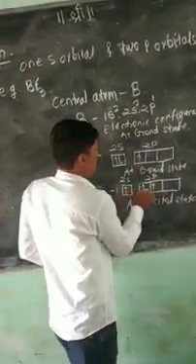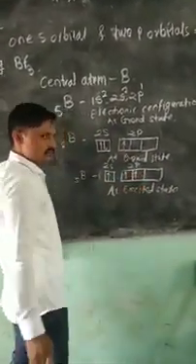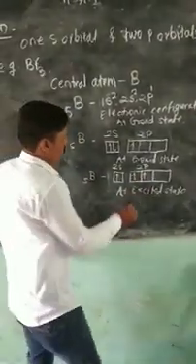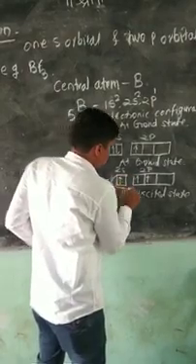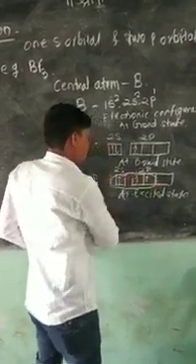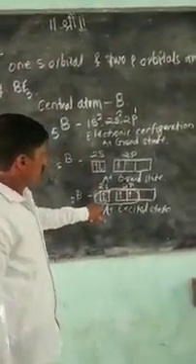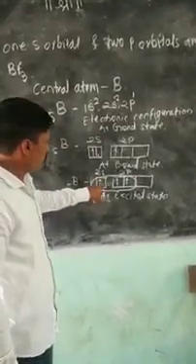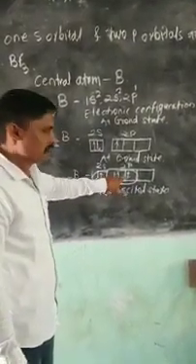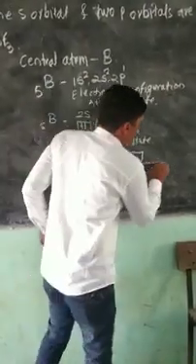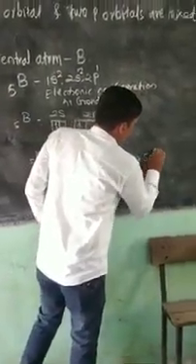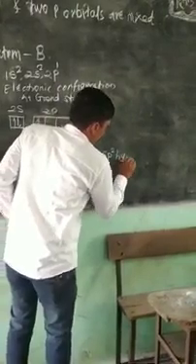In the excited state, there are 3 unpaired electrons. Then comes the concept of hybridization. One s orbital and two 2p orbitals are mixed, so we get the sp2 hybridization.